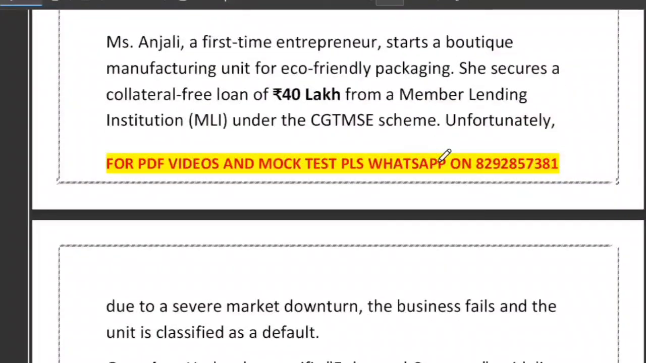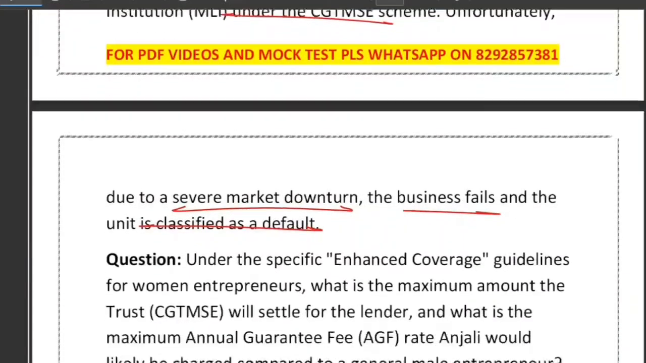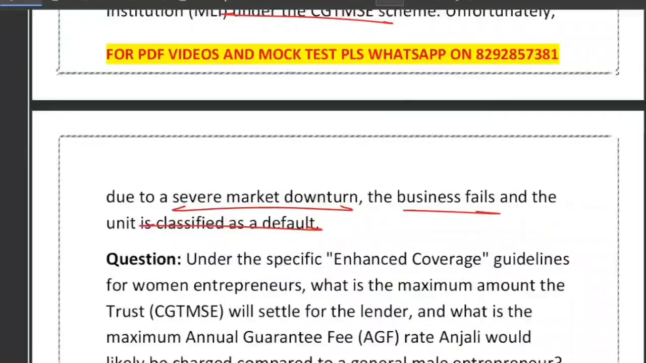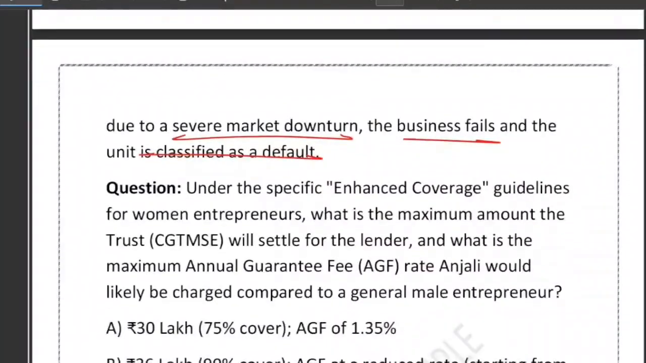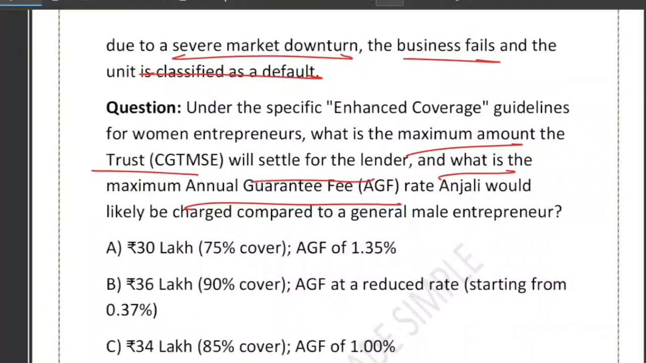Now friends, have a look at the next question. Mrs. Anjali gets a 40 lakh collateral-free loan under CGTMSE. Now her business failed due to a severe market downturn and the account turned into default. So we need to find out how much CGTMSE will pay to the lender and what the AGF will be. Under the enhanced coverage guideline, what is the maximum amount the trust, CGTMSE, will settle for the lender, and what is the maximum annual guarantee fee that Anjali would likely be charged compared to a general male entrepreneur?